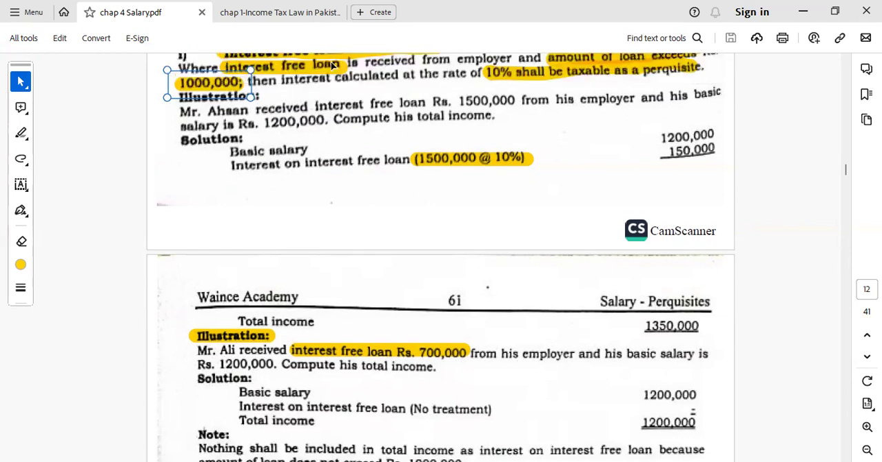For example, the interest-free loan is 1.5 million, which is greater than 1 million. So the condition is met. The basic salary is 1.2 million, so basic salary plus 150,000. How is it calculated? 10% of the loan amount is taken. So this is the total income of the employee. Next one, if the interest-free loan is 0.7 million, which is less than 1 million, 10 lakh, so it does not meet the condition. So it will be exempted basically.